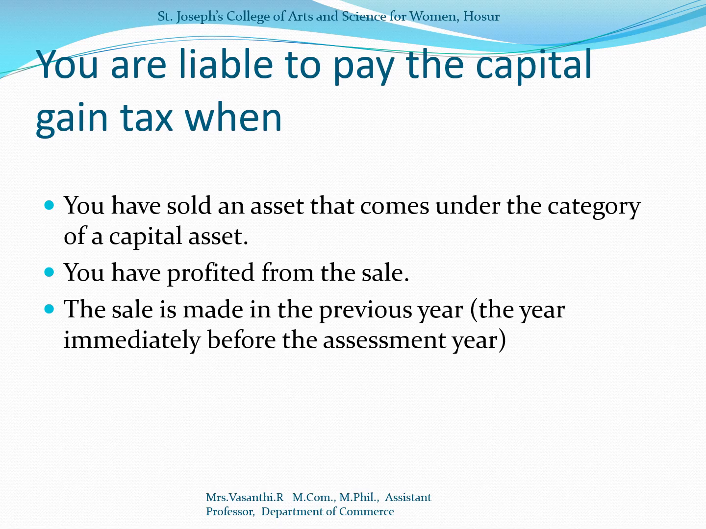So who is liable to pay the capital gain? The sale of an asset that comes under the category of a capital asset. If you have profited from the sale, you are liable to pay tax. The sale is made in the previous year, immediately before the assessment year, and they are liable to pay the capital gain tax.